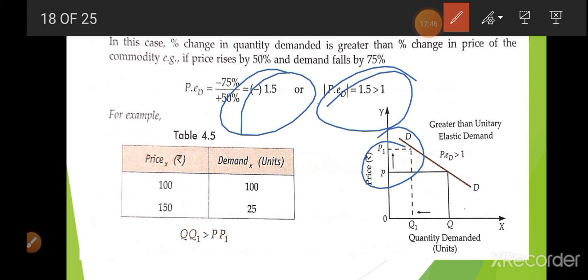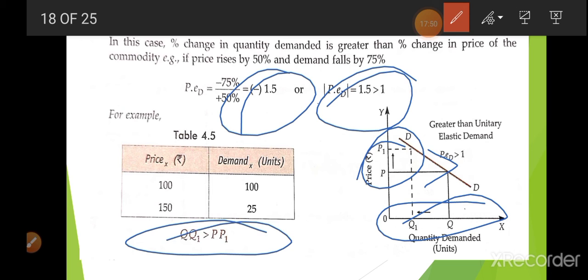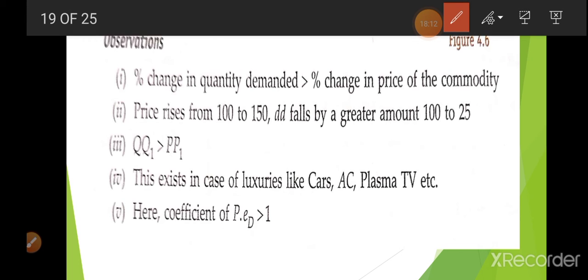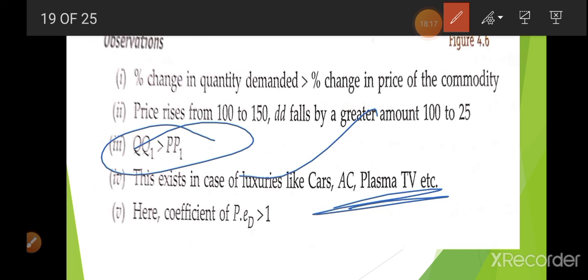Here you can see this area is less than this area. Here it is written, it is greater than. Okay. Observation: the percentage change in quantity demanded is greater than the percentage change in the price of the commodity. Price rises from 100 to 150 and demand falls from 100 to 25, and in this area you can see Q1 is greater than PP1. This exists in the case of a luxurious item, and the coefficient will be greater than 1.